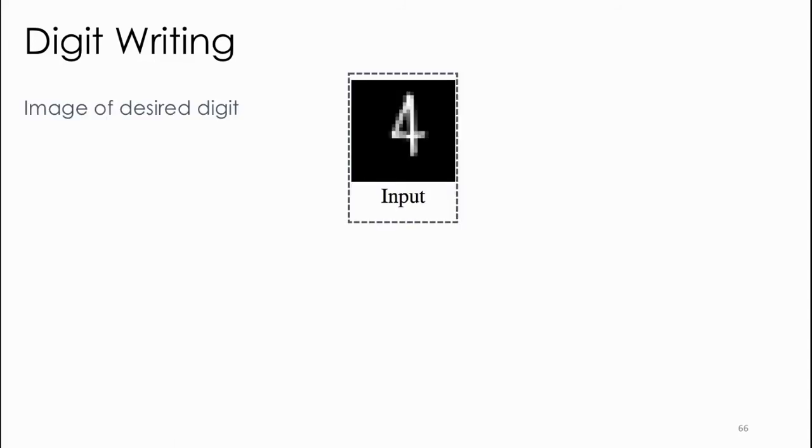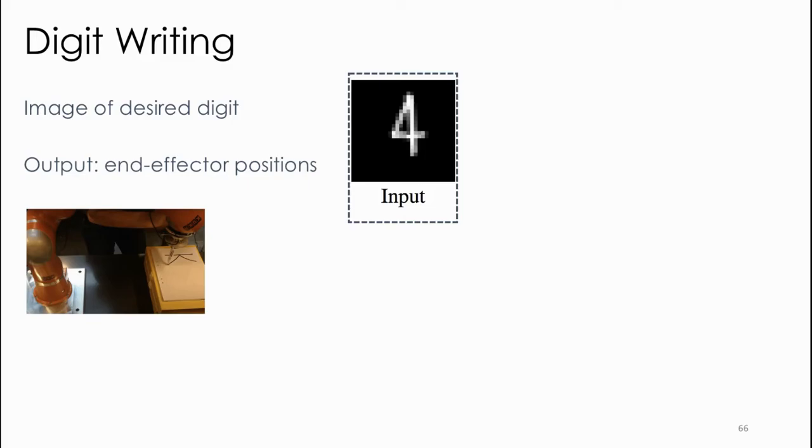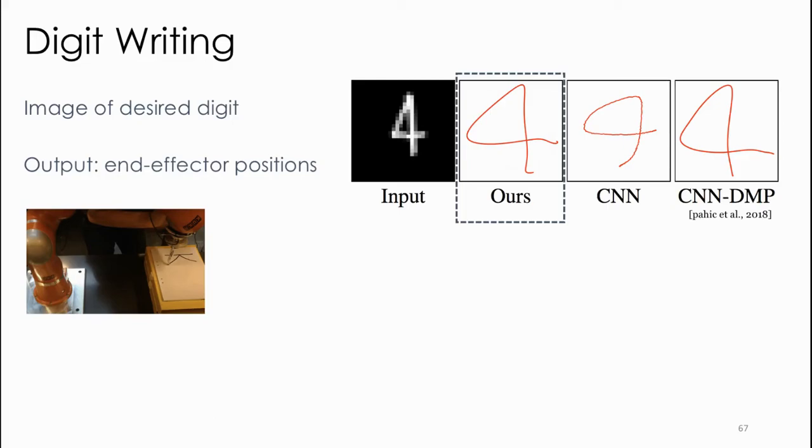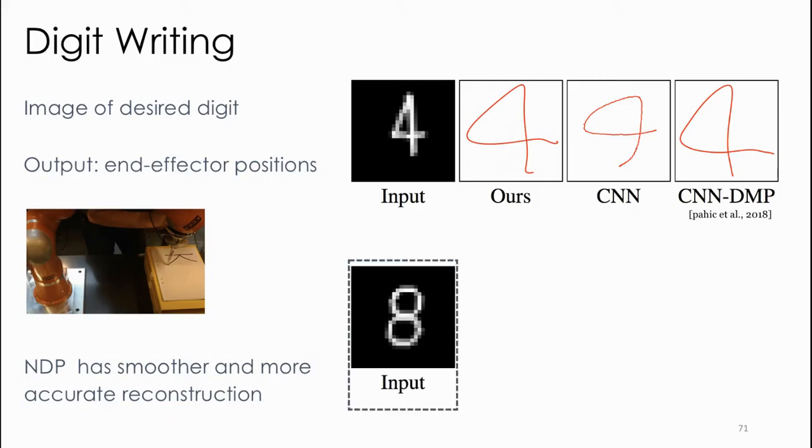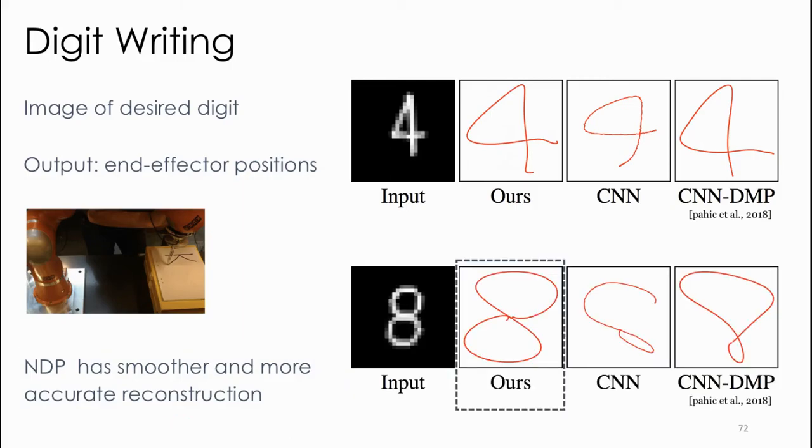We present results on a toy digit writing task. Given a desired image, the goal is for a 2D robot to draw the digit. We present the results of our method, NDP, and compare them to a vanilla CNN baseline and to previous work that learns DMPs, which we call CNN DMP. We can see that NDP produces a smoother and more accurate reconstruction of the desired trajectory. When the task is more difficult, such as drawing an 8, we can see that the baseline methods struggle a lot, while NDP is able to capture the digit shape quite well.